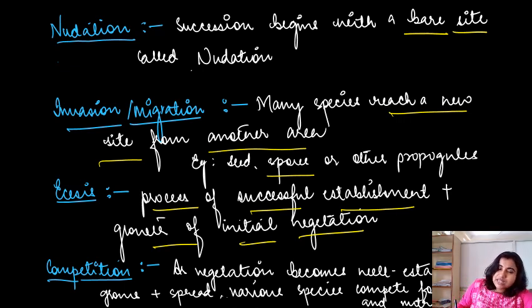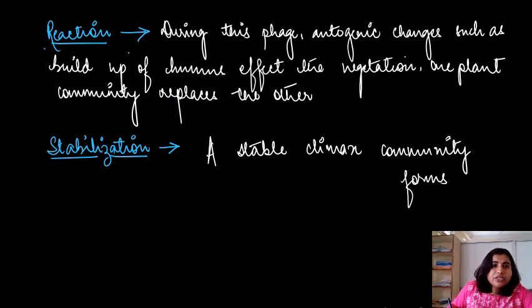Now, once successful establishment is done, there will be development of competition. Why? Because there will be less space and fewer resources for the existing plants. So the plants will start competing among each other for food, resources, light, nutrients, etc. Then coming to reaction, during this phase, autogenic changes such as buildup of humus affect the vegetation, and one community replaces the other. So after competition, one type of plant will survive, and another plant may get replaced.